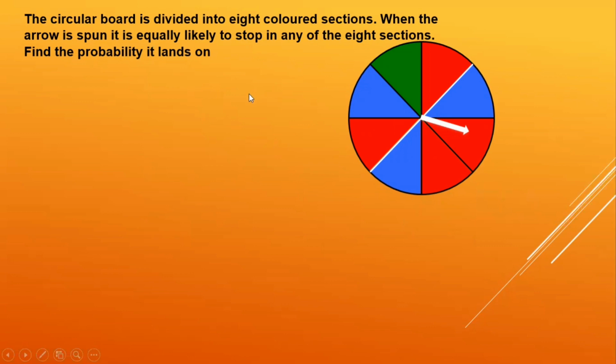So find the probability that it lands on a green section. How many green sections are there? 1. And what are the total number of sections over here? 1, 2, 3, 4, 5, 6, 7, 8. So the probability that it lands on a green section will be 1 upon 8. Favorable outcomes divided by total possible outcomes.